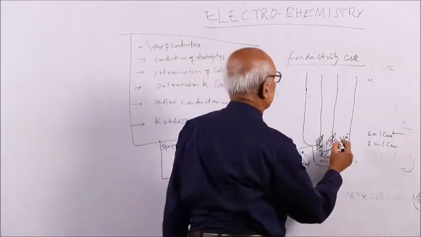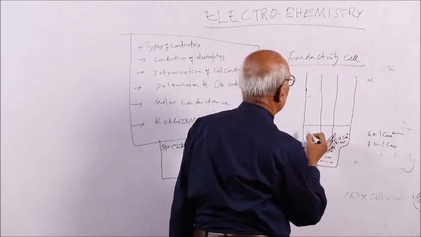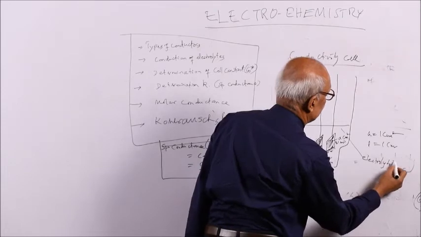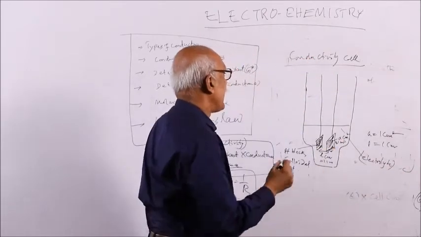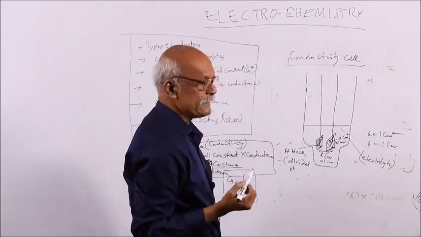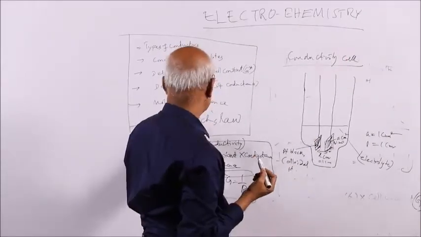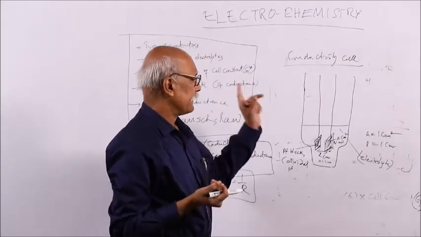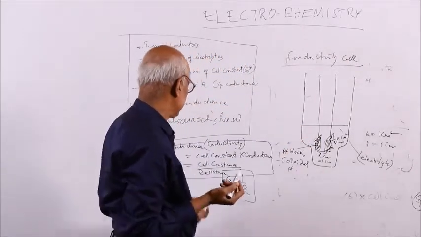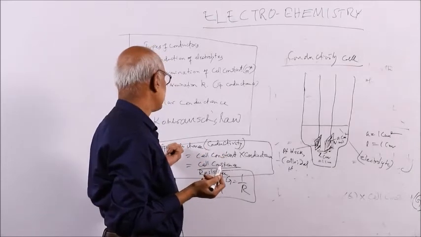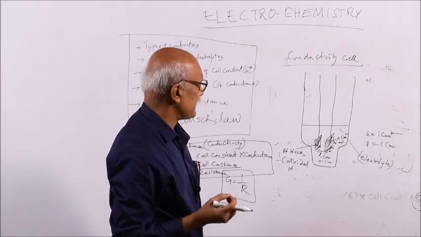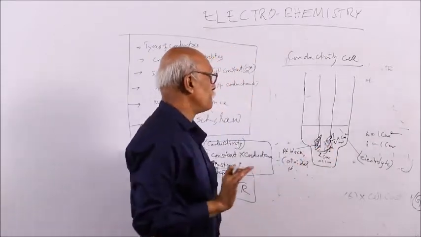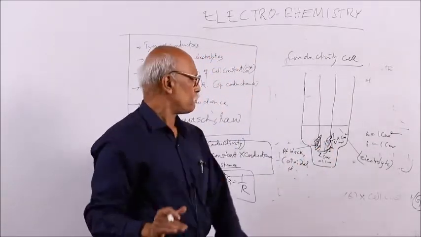If this is dipped inside a solution, the electrolyte, and put to Wheatstone's bridge as I discussed, in order to determine the resistance and the conductance, that conductance will be called specific conductance. So remember the definition of specific conductance: you have to specify the area to be 1 centimeter square and the distance to be 1 centimeter.